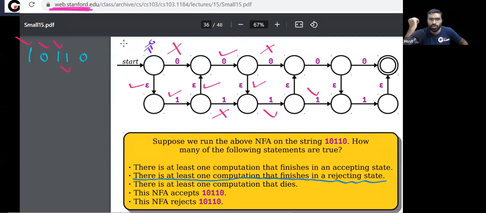So I can say you can never end. I can say at the end of the string, you can never go to. Basically, if you notice one thing, you can never read the entire string. Yes or no? After this one, now you are here, you cannot read the entire string.